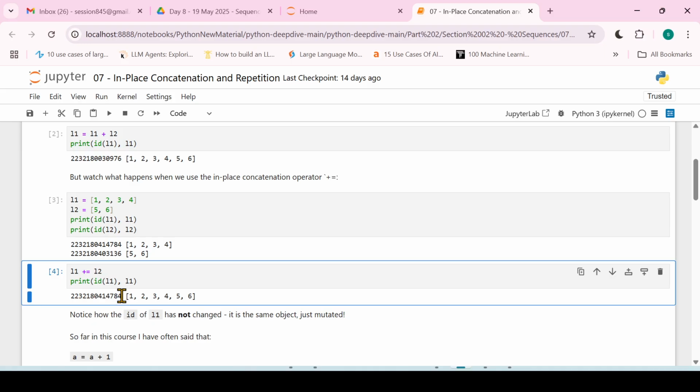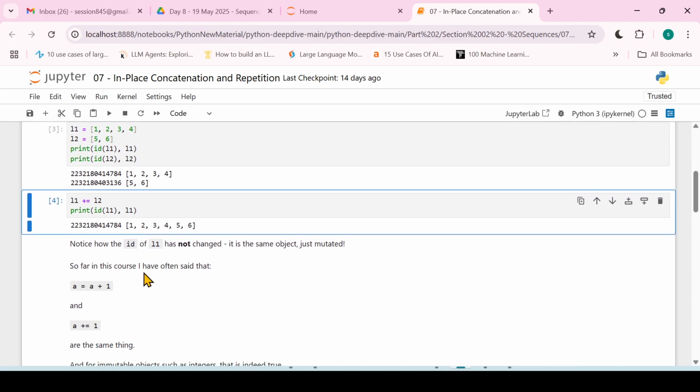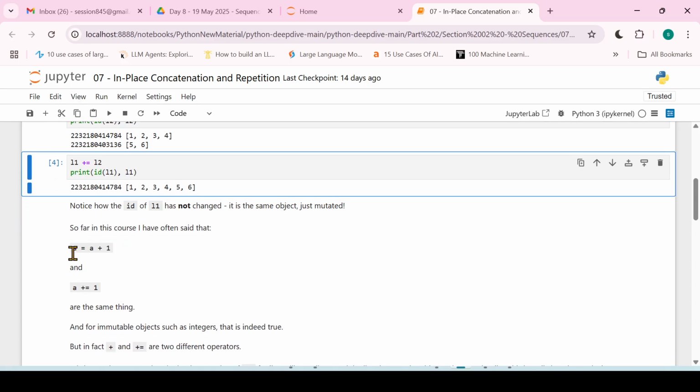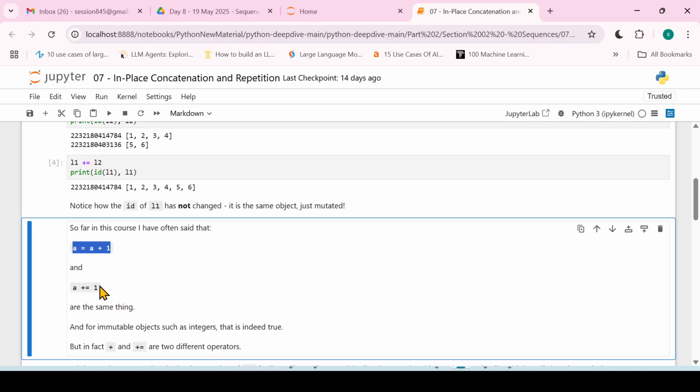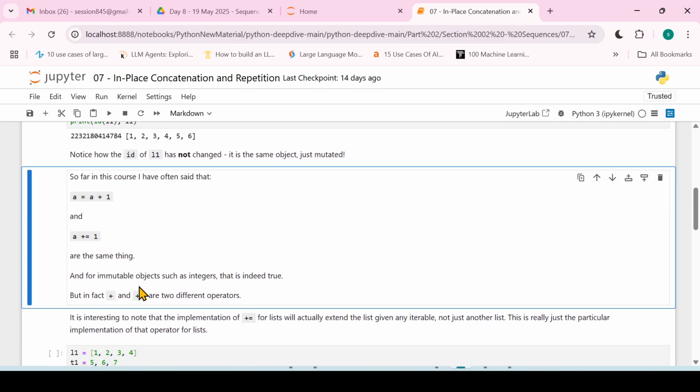So here the ID has not changed. That means we have not created another object. This means that the list has just mutated. We have not created a new object, it has just mutated, right? So these two operators seem to give the same result, but internally they work totally differently. The plus and plus equal to are totally different operators, right?